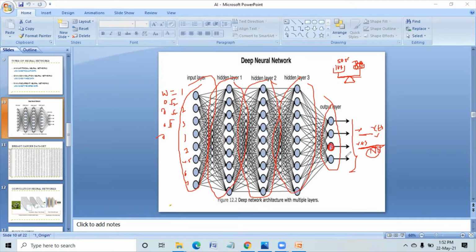So suppose after processing 600 images with mask and 600 without mask, all these 1200 images, these weights will be increased, will be decreased, it will be adjusted.